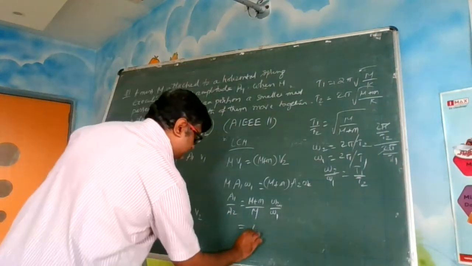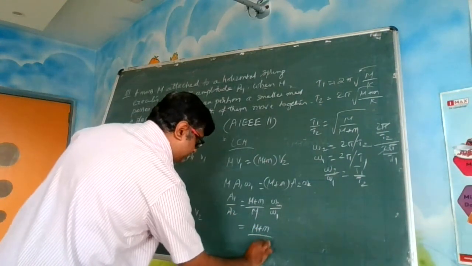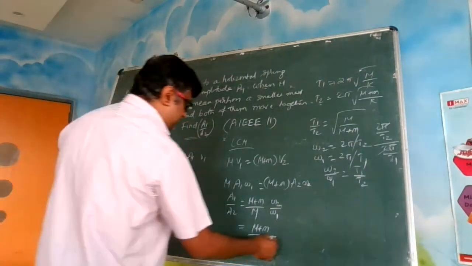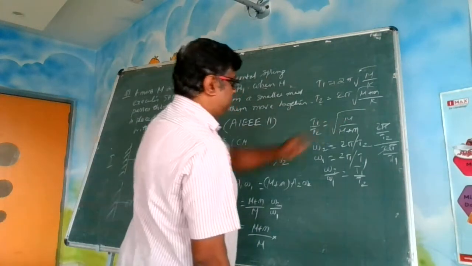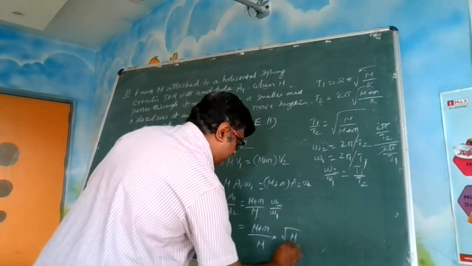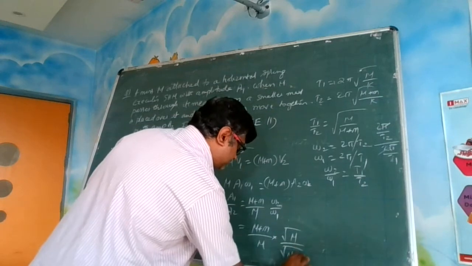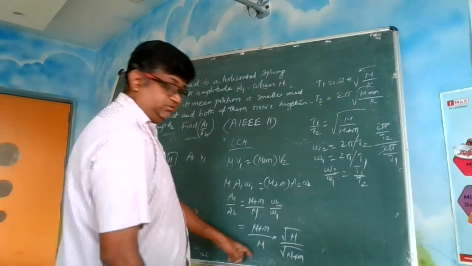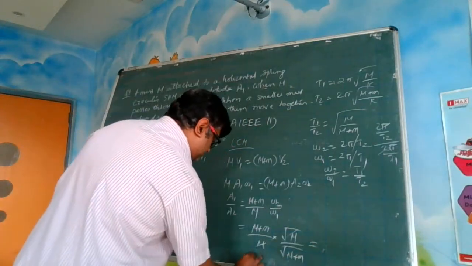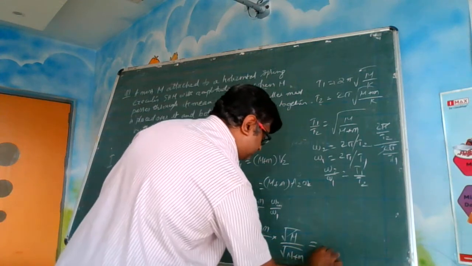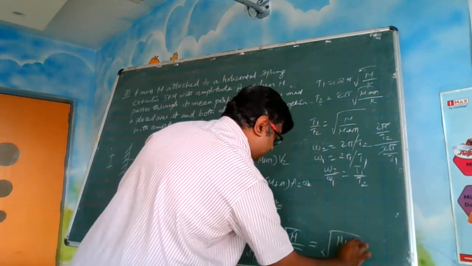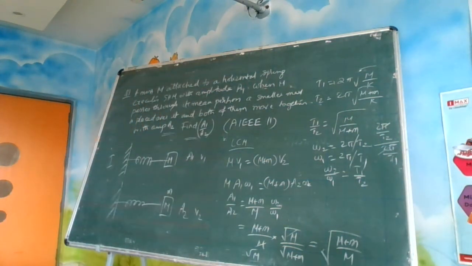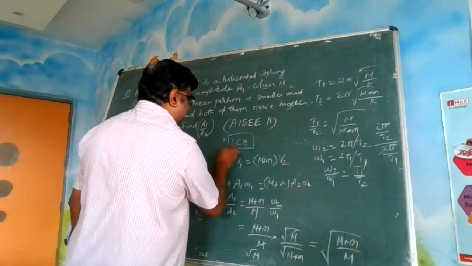So this can be written as m plus m by m into omega 2 by omega 1, which is t1 by t2. But t1 by t2 is how much? This much. So it is root over m by root over m plus m. So finally, what is the answer? This is square root, so this will cancel root m. So similarly this one also, it is root over m plus m by m. Okay? So this is how you can write. So here you should get this idea.